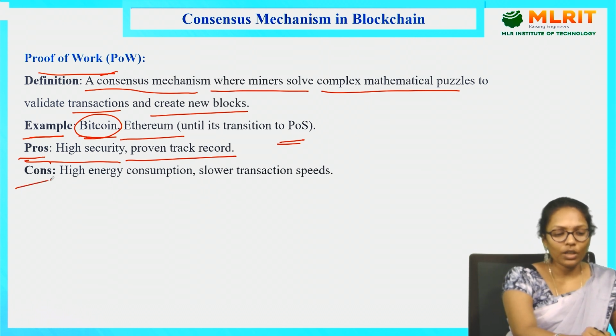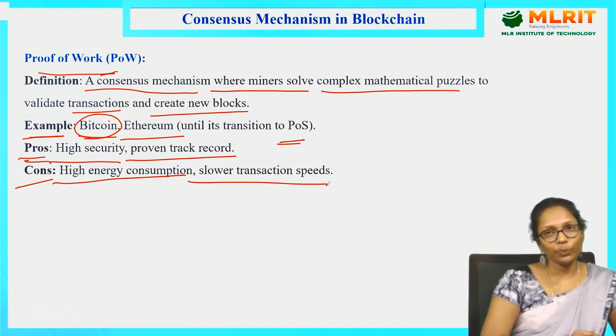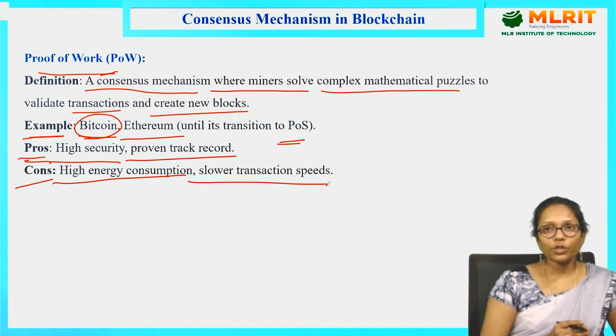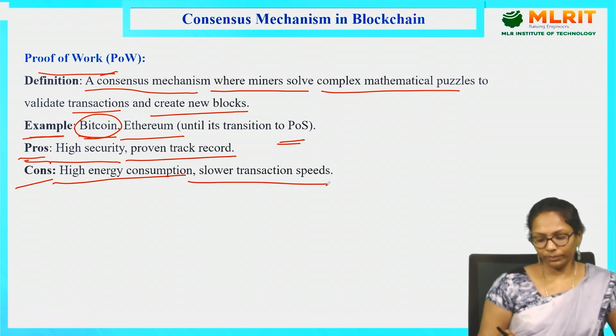Coming to the disadvantages, high energy consumption and slower transaction speed. To solve these complex mathematical puzzles, the miner needs more computational power, some GPUs with high capacity, and it is also slower in transaction speed when compared with the other consensus mechanisms. But it is a traditional one. The first consensus mechanism was proof of work, which was used in Bitcoin.